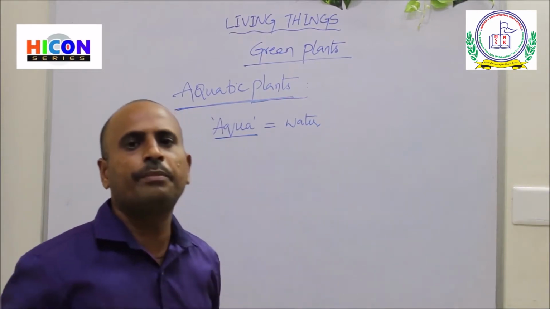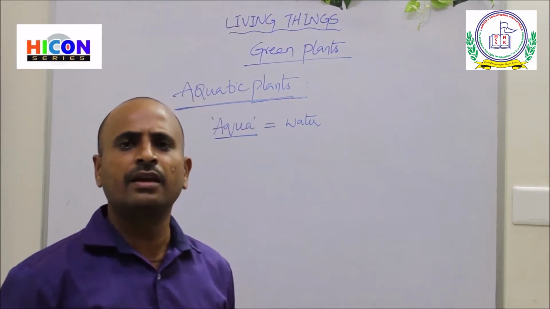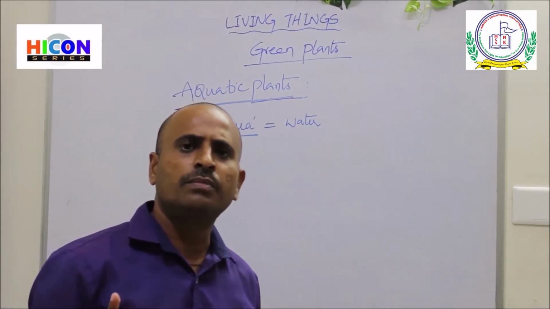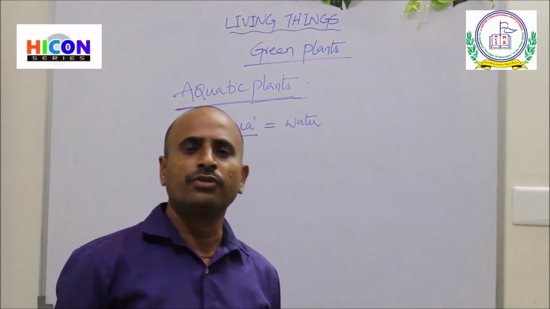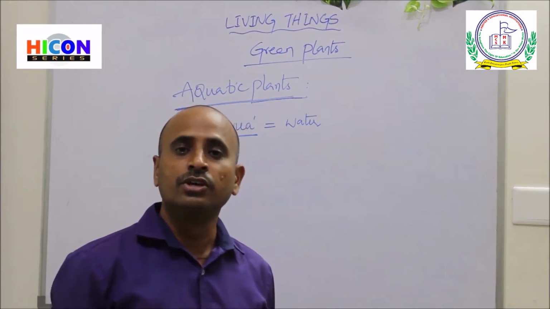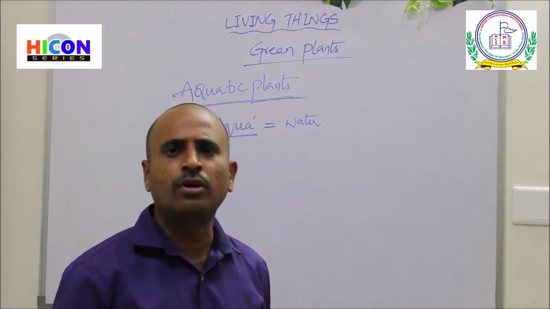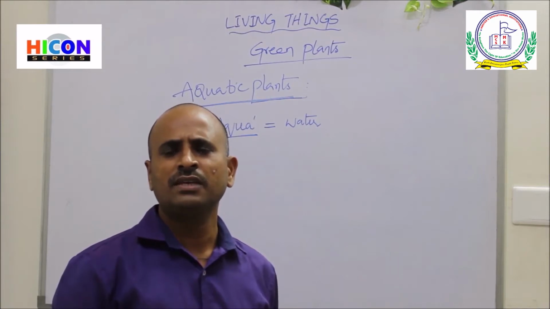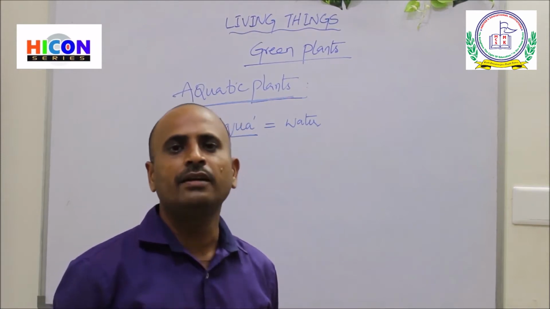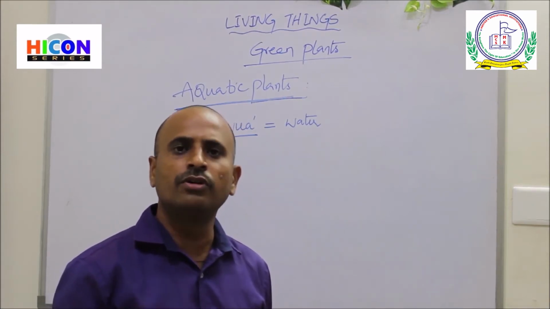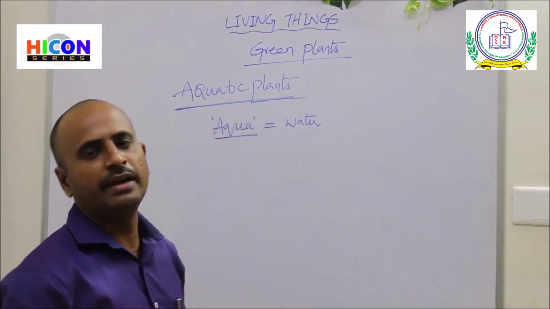If you go to a park or garden or any entertainment area, you will observe small ponds and small lakes, especially in villages or nearby schools. If you go to a nearby pond or lake, you will observe small plants growing in the ponds and lakes. Those plants which grow inside the water and near the water are called aquatic plants.